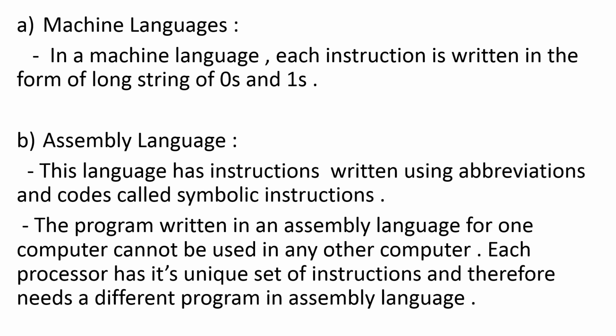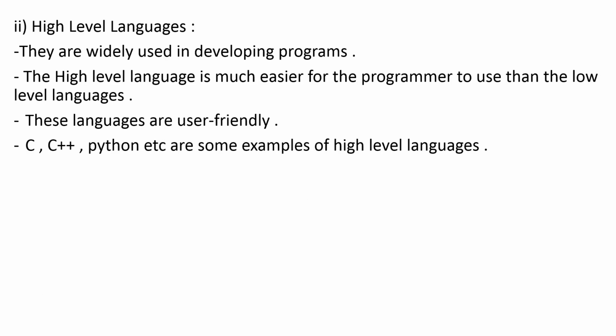Now we are learning about the high level languages. Low level languages are very difficult for us to write any program in. But on the other hand, the high level languages are widely used by the programmers to develop programs. These are user friendly.